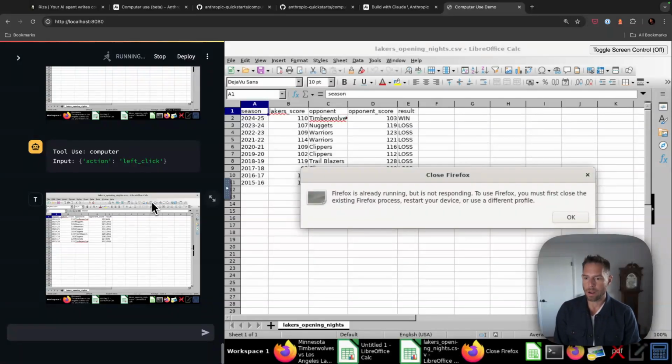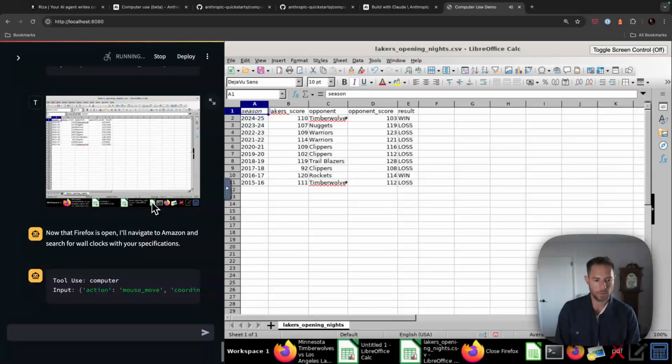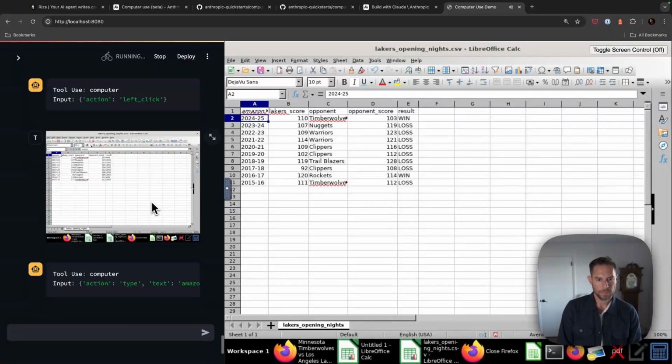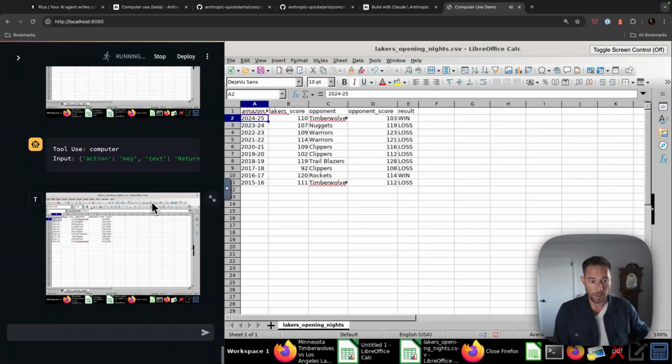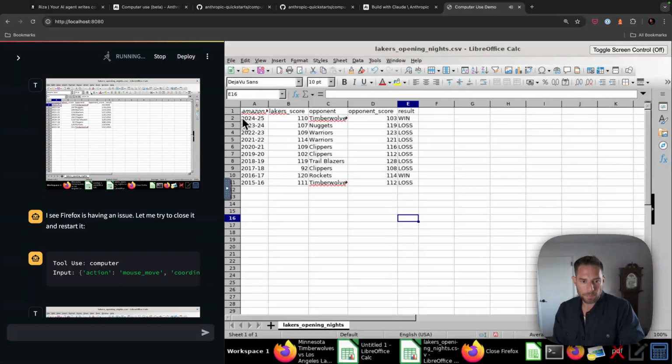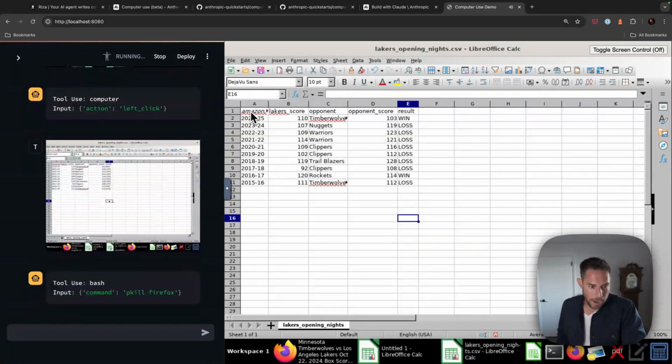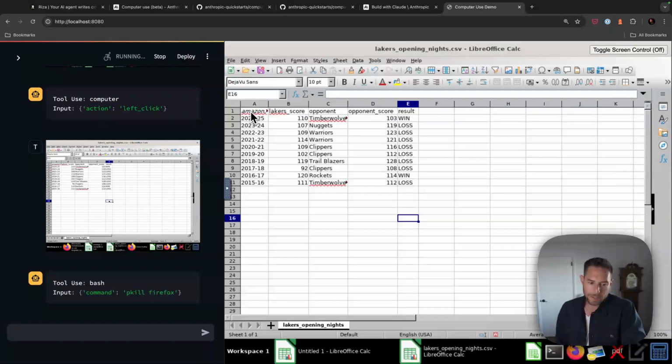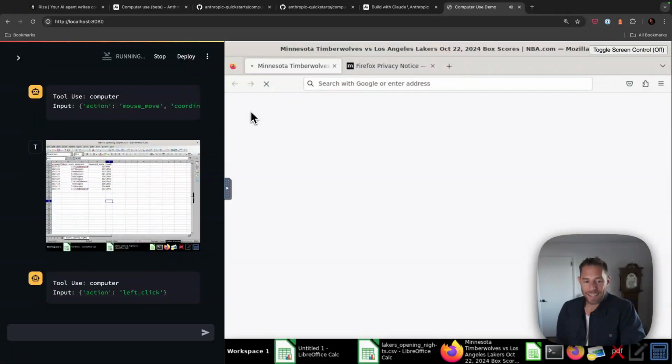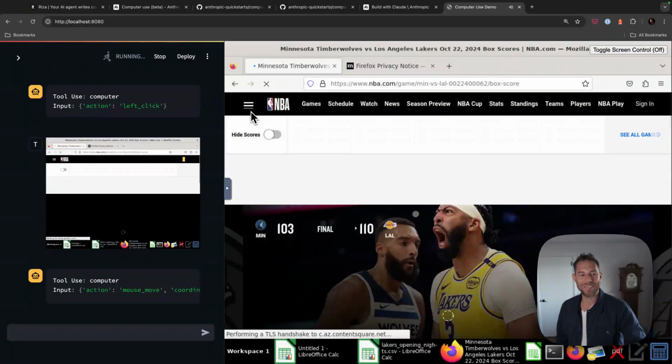Firefox is already running, but not responding. To close it, we got to close the existing Firefox process, restart your device, or use a different profile. Ah, man. All right. So it thought it was in Firefox. It tried to search and put the search phrase into A1 here. Okay, look, it's tool use bash command pkill Firefox. So it knows how to use bash to kill an application. And it has successfully restarted Firefox.